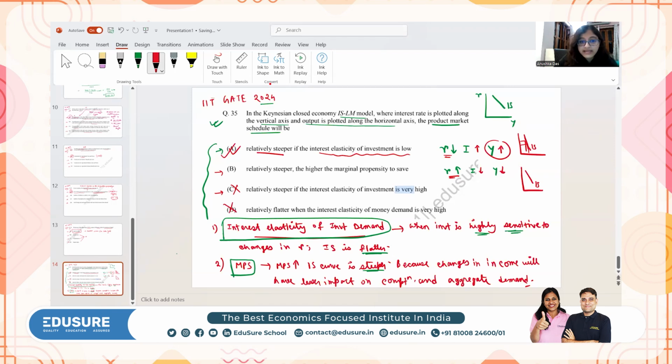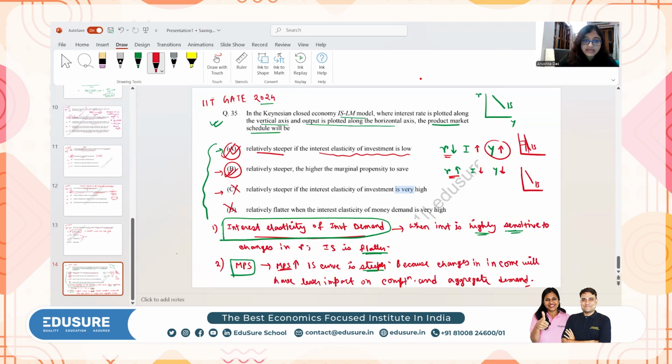Let's check option B, relatively steeper the higher the marginal propensity to save. This is also right. This is what the thumb rule is. If MPS is increasing, IS curve will be steeper. So option A and option B both should be the right answer. According to me, A and B both should be the right answers.